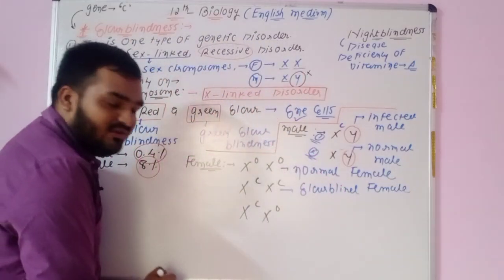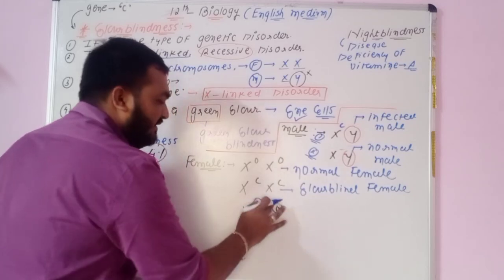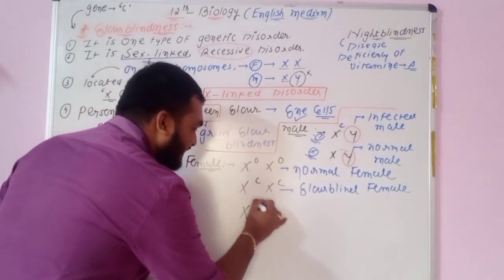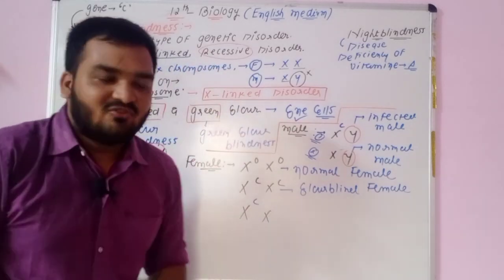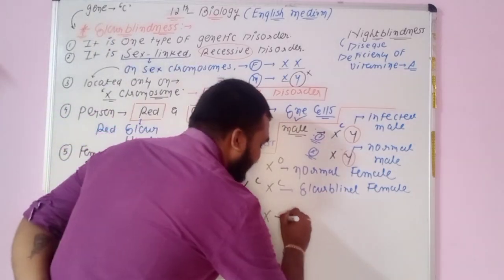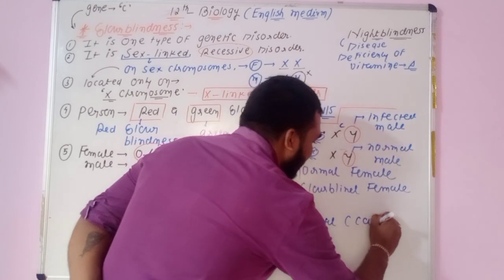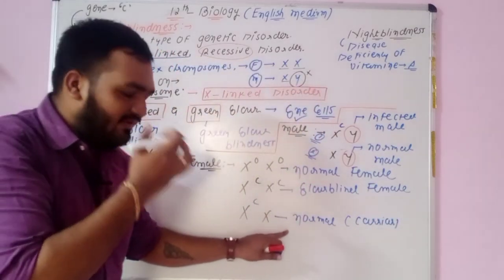Now see, there is a condition where one chromosome has c and the other lacks c. But you remember, c is not dominant. It is recessive, like small t. So this female will be normal, but she will be a carrier.